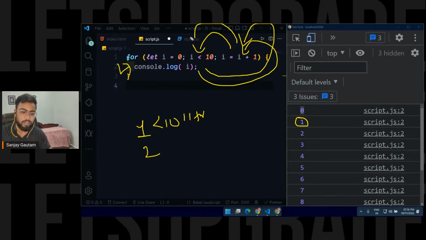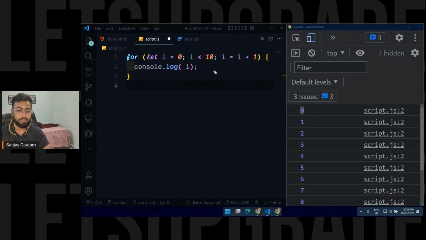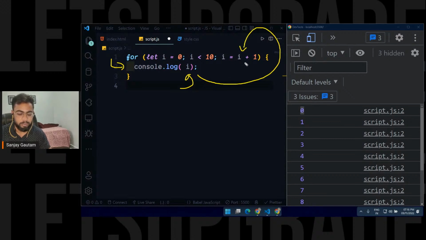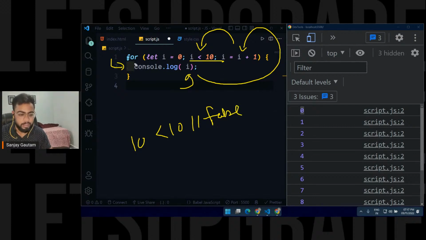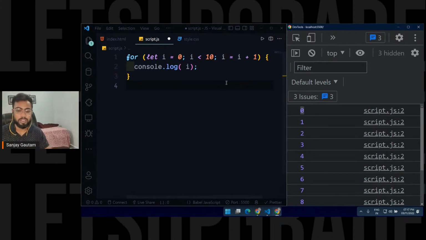And again it will check for the condition, and this loop is going to repeat itself again and again until, suppose, we are at 9. Right now the value of i is 9, so we got 9 here. Then i equals i plus 1, so now the value of i is 10. Check for the condition: is 10 less than 10? Nope, it is false. As soon as you get a false here, the loop will stop. So this is how a general loop works.